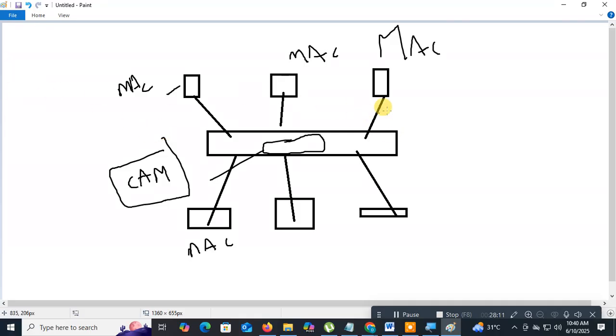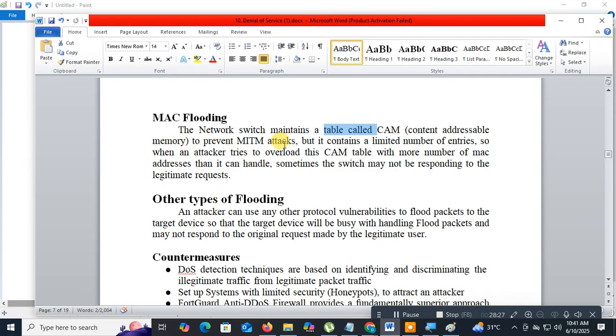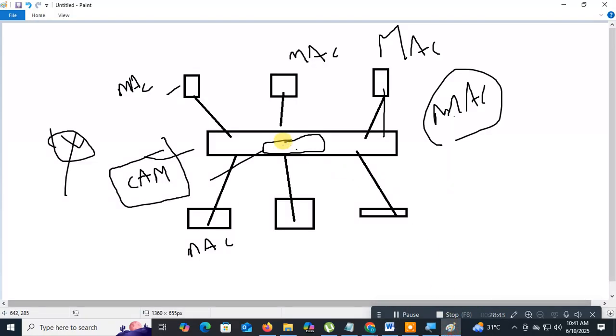What happens here? We are going to flood the MACs, a huge number of MAC addresses. Then what happens? The switch goes down. The switch contains a limited number of entries. But the attacker tries to overload the table of the switch with a huge number of MAC addresses. That is known as the MAC flooding attack.